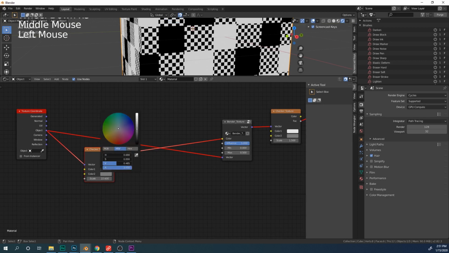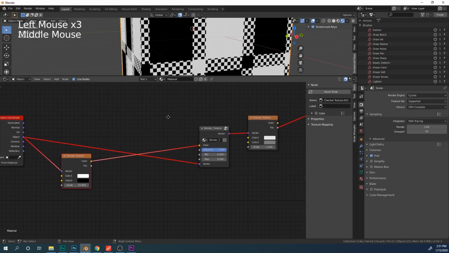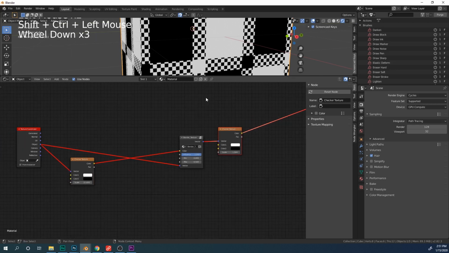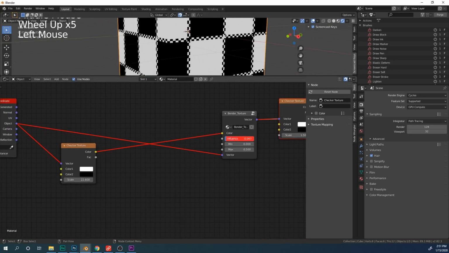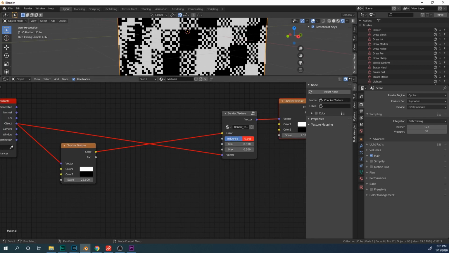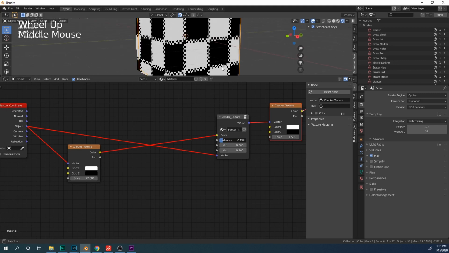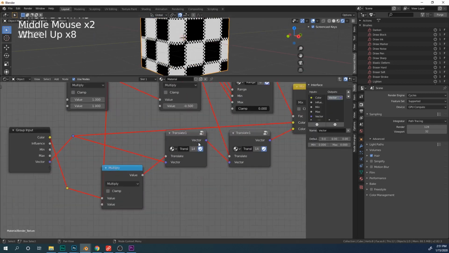I think it's black and white. A lot of control. And it's not scaling awkwardly because we have the translation nodes here.